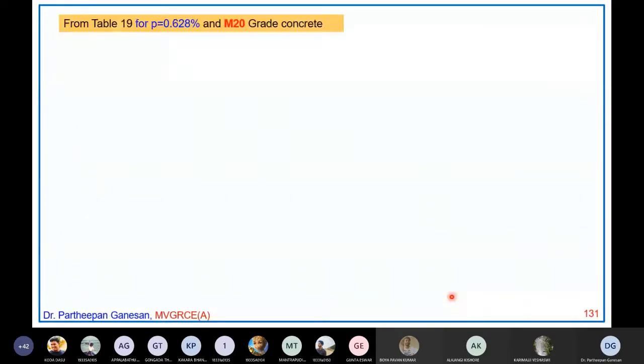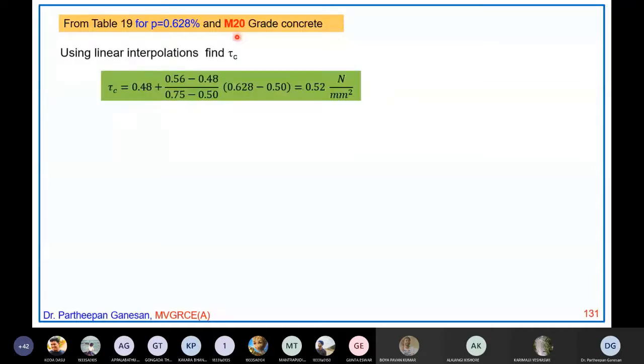And from Table 19, for 0.628% and M20 grade of concrete, using linear interpolation, you can find out tau c. This is 0.628, so you have to interpolate between 0.5 and 0.75. For 0.5 it is 0.48, and for 0.75 it is 0.56. If you interpolate, you get the design shear strength of concrete as 0.52 Newton per millimeter square.